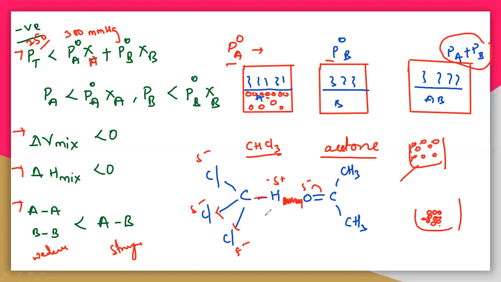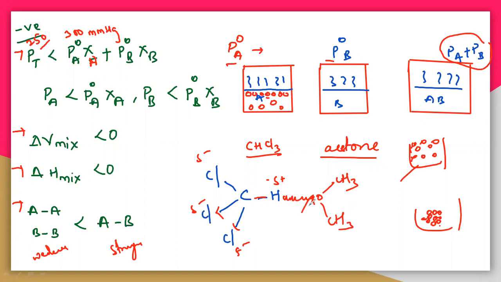But there is a strong interaction after the formation of a bond between this chloroform and acetone. Not only chloroform and acetone, you can take any other example. Let us take the ether, dimethyl ether. So what is dimethyl ether? This is dimethyl ether, that is CH3-O-CH3. Again there is also an interaction.